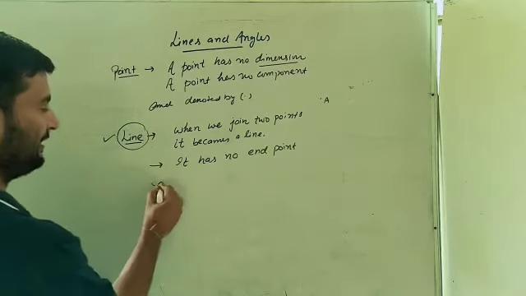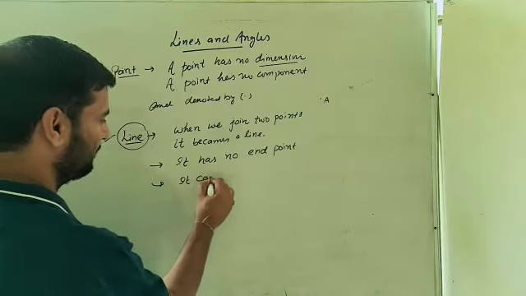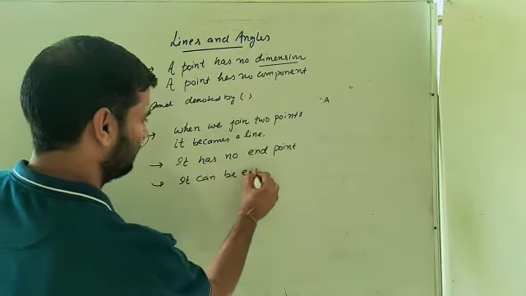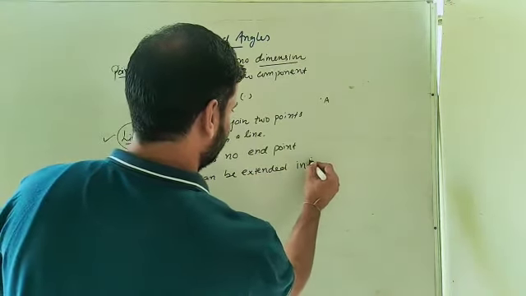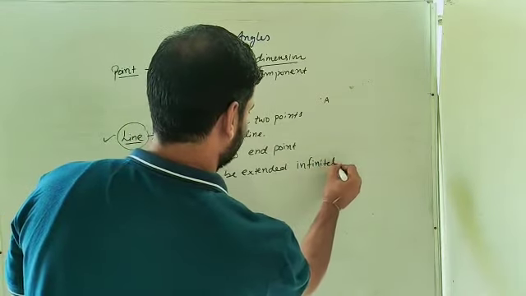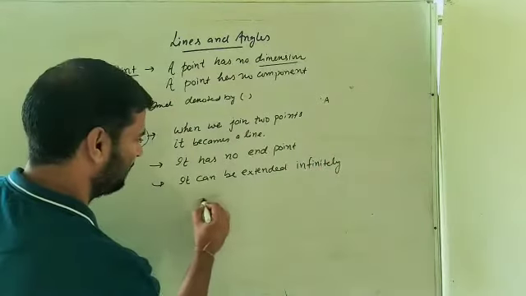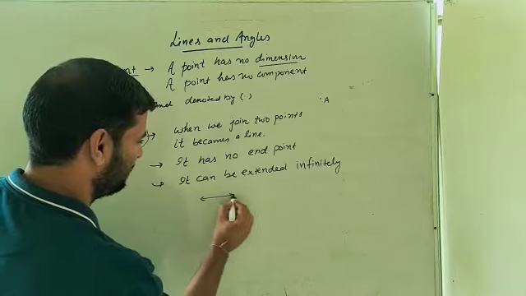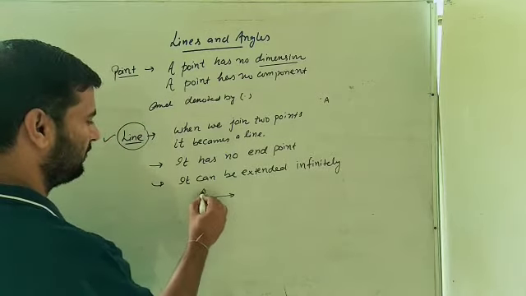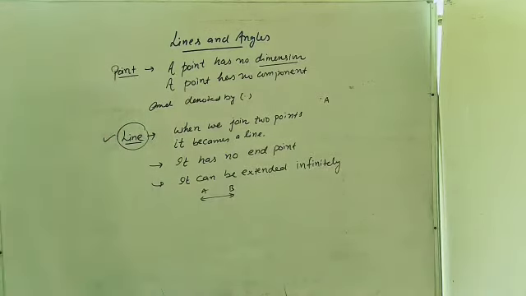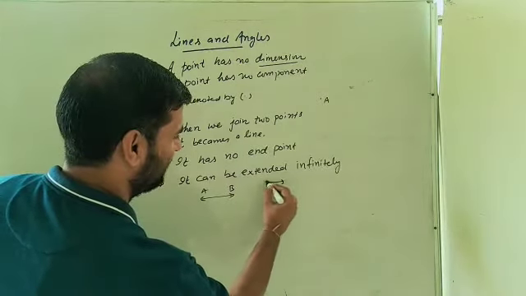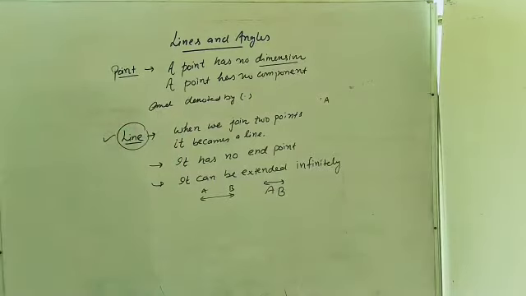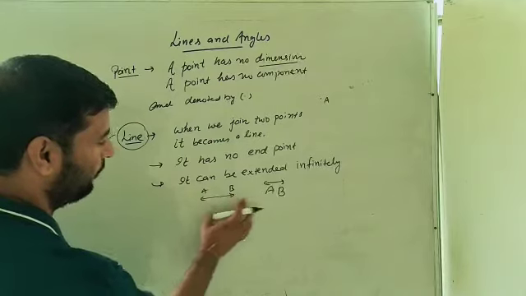It can be extended infinitely. For example, this is the line considered to be AB. So it is represented by AB and this both sided arrow. It means it can be extended on both sides.